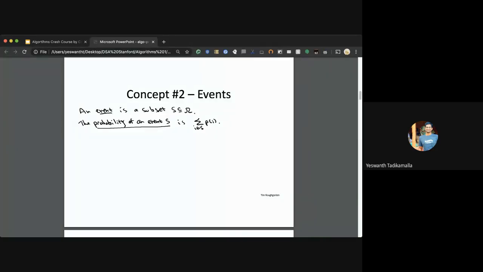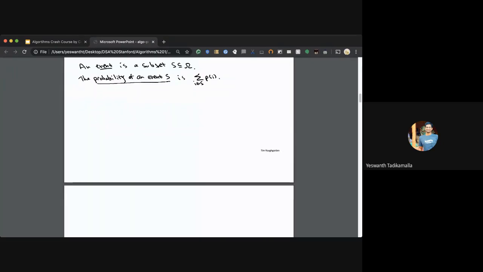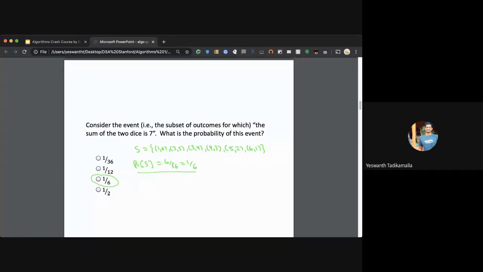An event is a subset of the sample space, and the probability of an event is the sum of the probabilities of all the sub-events that make it up. For example, let's consider the event that the sum of 2 dice is 7.